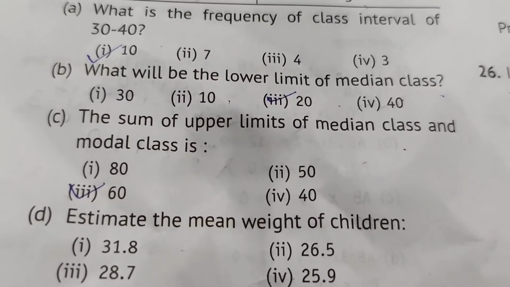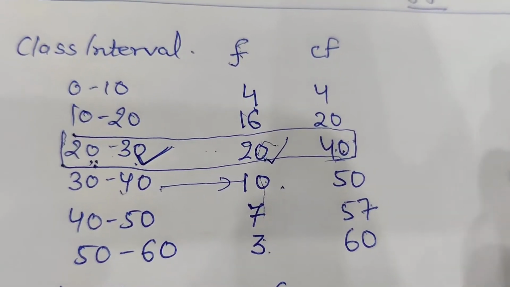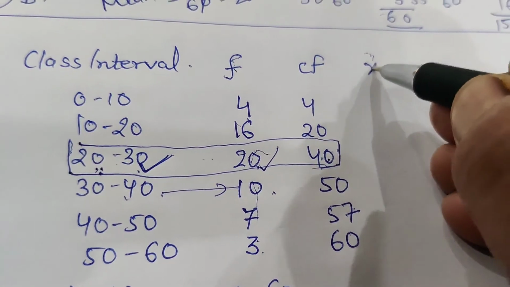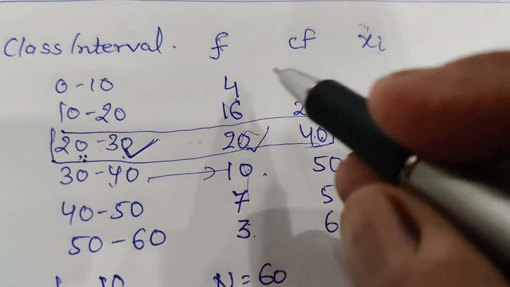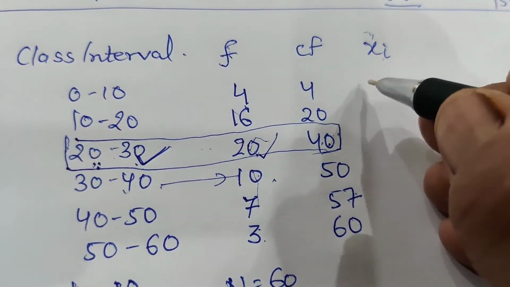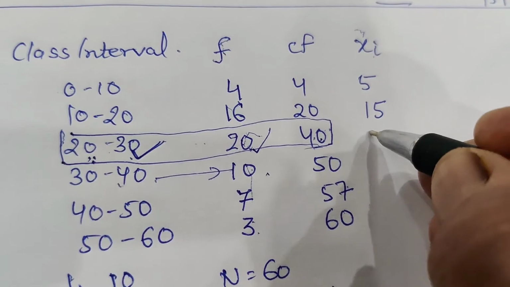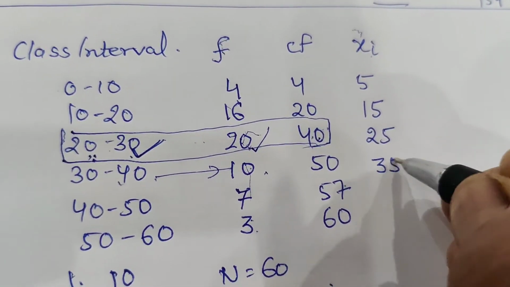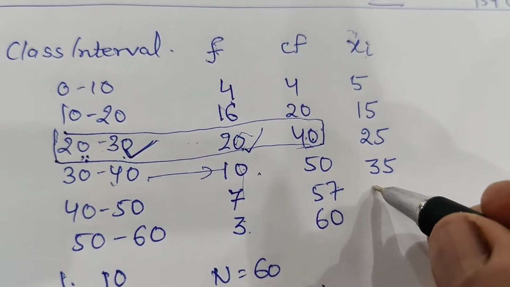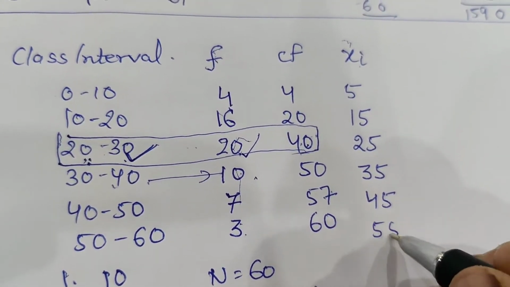Estimate the mean weight of the children. So we just have to find the mean of this table. How to find the mean? First we have to write the class marks xi. 0 to 10 class mark is 5, 10 to 20 is 15, now 20 to 30, 25, 30 to 40, 35, 40 to 50, 45, and 50 to 60 is 55.